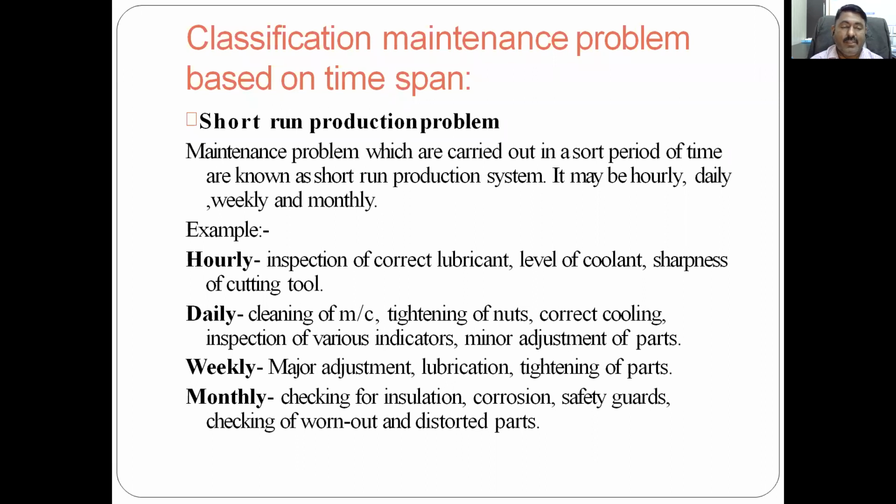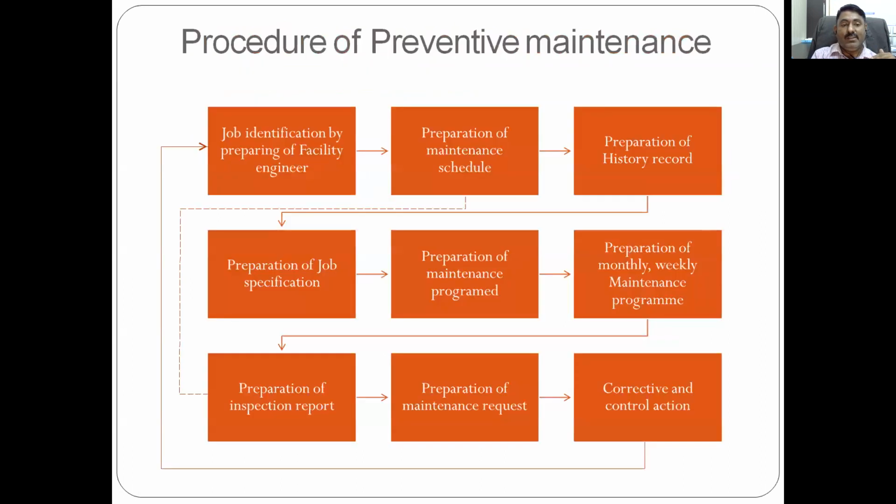So after the monthly inspection, check whether there is any worn out part, any part required to be replaced, or any distorted part where attention is required. So like this, there are different things which are required to be addressed on a monthly basis. So friends, this is the short run production problem, where we have discussed the hourly, daily, weekly and monthly.